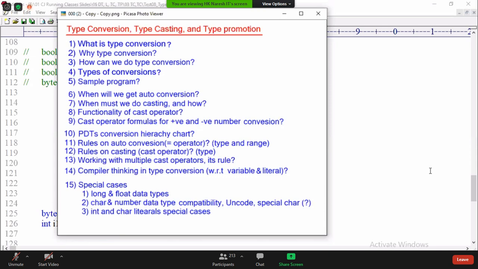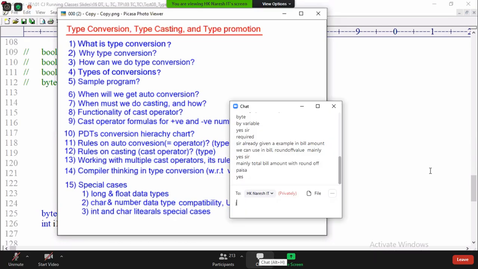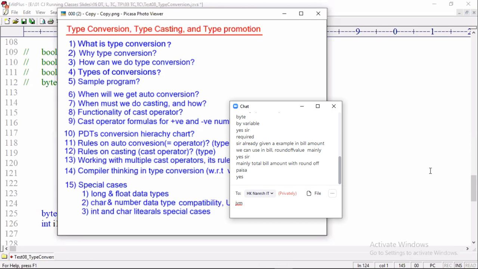The 14th point: understand how the compiler thinks in type conversion with respect to variable and with respect to literal. If we assign a variable, the variable type is considered, not the variable value. If I assign a literal, the literal value is considered, not type. If I assign byte b equal to 5, the compiler will see, is that 5 in the range of byte?